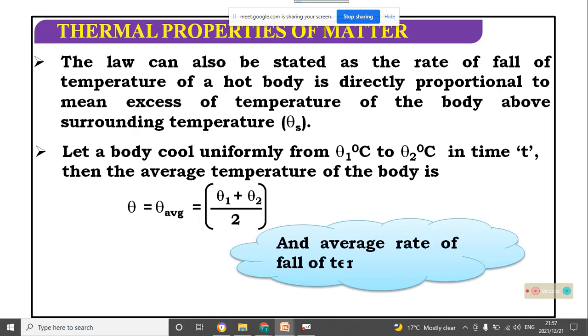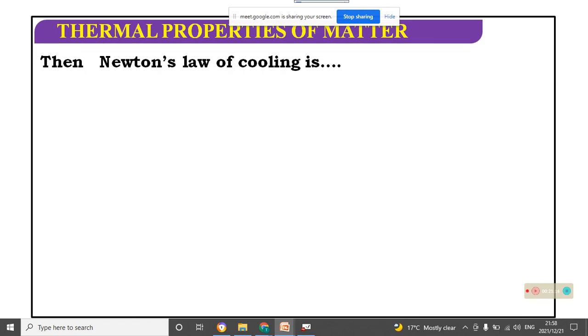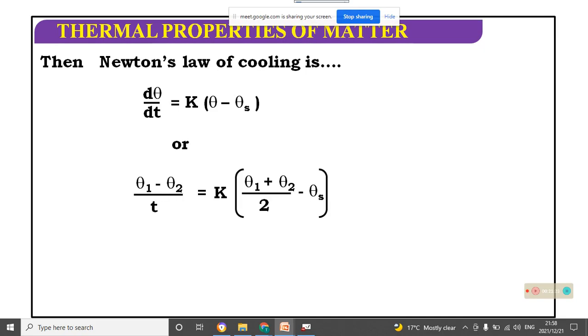And the average rate of fall of temperature is d theta by dt equals theta 1 minus theta 2 by t, the average rate of fall. And Newton's cooling law is d theta by dt equals k times the temperature change. This is the change of temperature with respect to time.